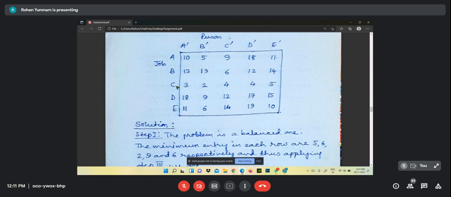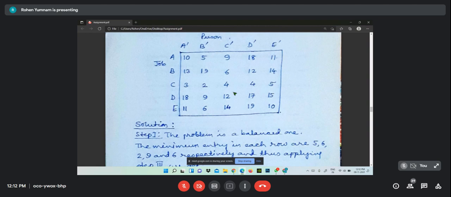It is for all the five jobs and five persons, and that is why taking C by B dash may not be suitable while considering all five jobs and five persons. And this is what we have to see for this particular problem. And for this 5 by 5 it may be easy, but suppose the problem is like 10 by 10, 100 by 100, like that.